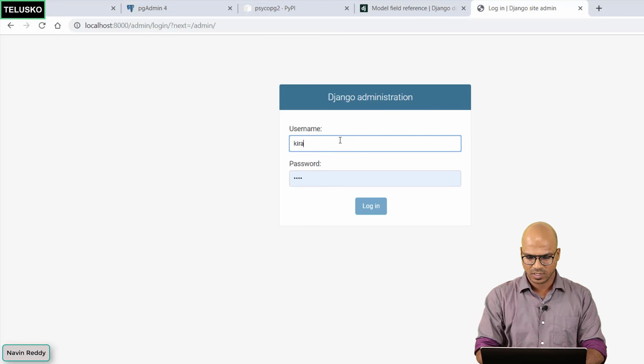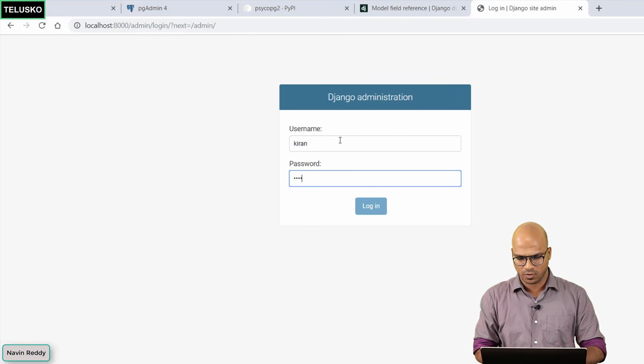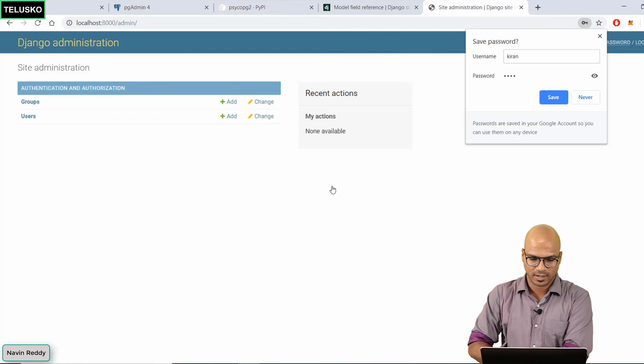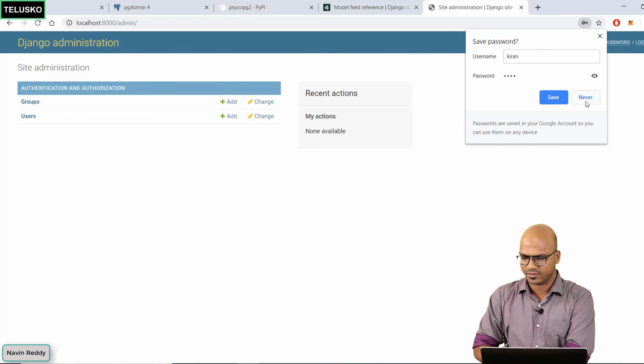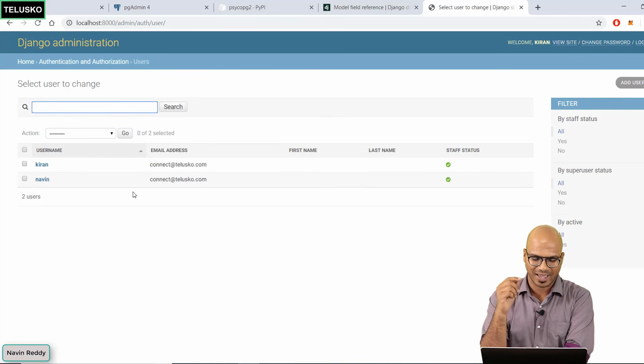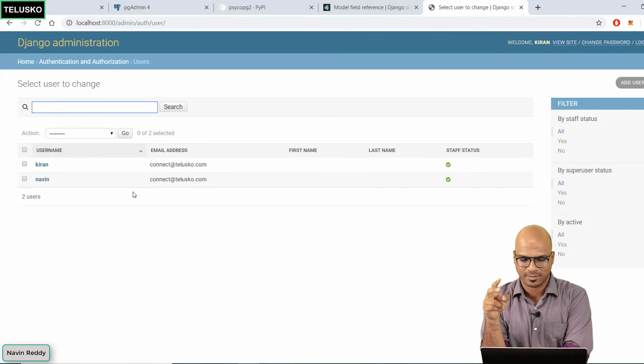Let's go back. Here I will say Kiran and 1234. Click and log in. Done. You can see that we got an admin user here, and we'll say okay, save. When I click on users, since, as I mentioned, I'm using this for the second time, we already have a user Naveen here. You will get only one user if you're doing it only once. Since I've done this for the second time, we got Kiran as well.